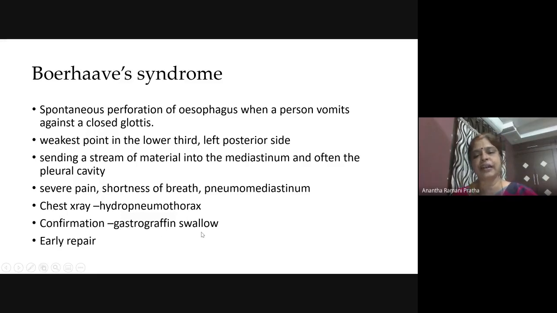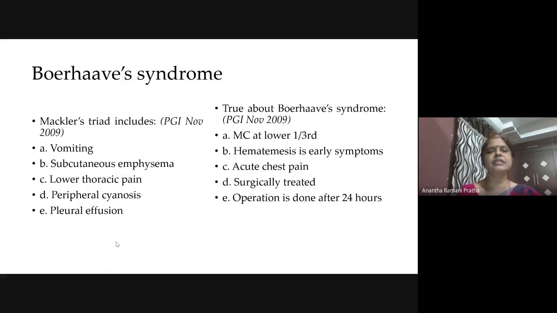Confirmation is a gastrografin swallow. We can even give barium swallow, but barium is a lot of irritant. So there can be more of mediastinitis, and thus inflammation of the esophagus. So esophagus will become more like a blotting paper. So gastrografin swallow. The treatment is early repair, because the later the repair, the esophagus is like a blotting paper, your repair will fail. So just remember these points on Boerhaave syndrome and we'll do the bits.